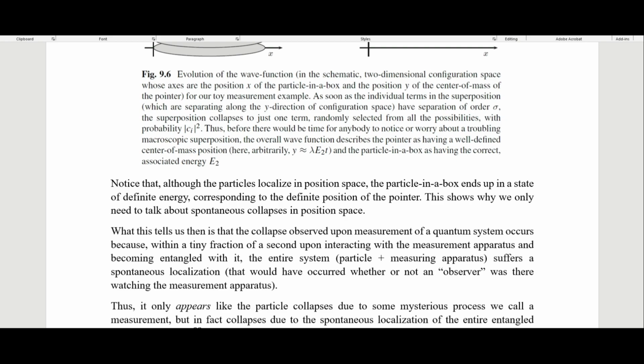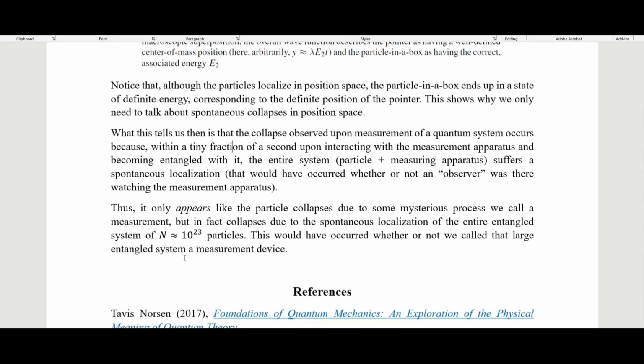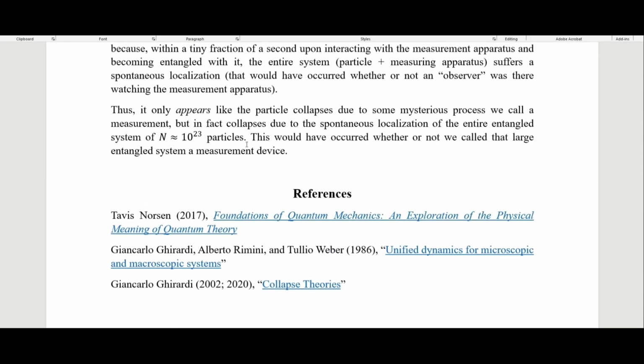These spontaneous collapses are happening all the time, and so when our particle in a box becomes entangled with our measurement apparatus, then it will also spontaneously collapse. Thus, it only appears like the particle collapses due to some mysterious process we call a measurement, but in fact it collapses due to the spontaneous localization of the entire entangled system of n equals 10 to the 23 particles. This would have occurred whether or not we called the large entangled system a measurement device. And so that is how this is going to solve the measurement problem.